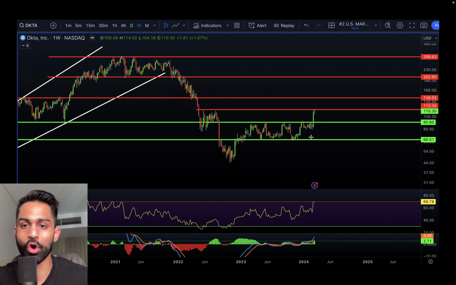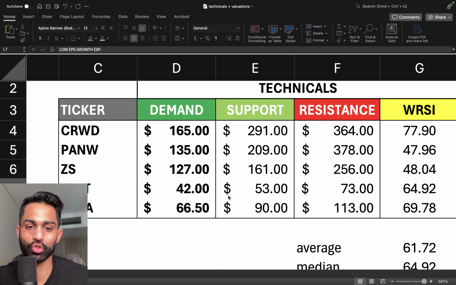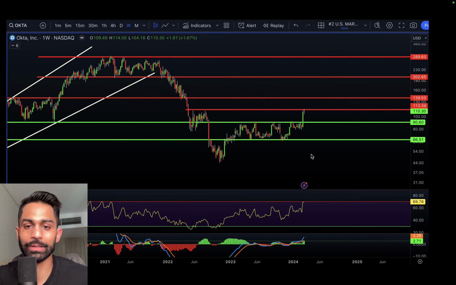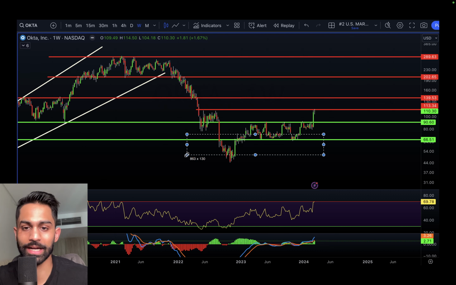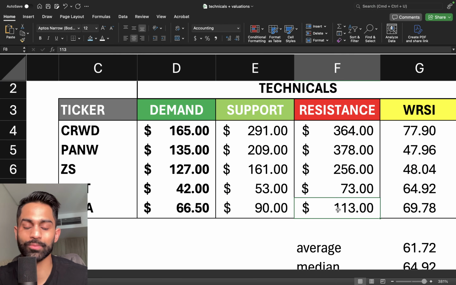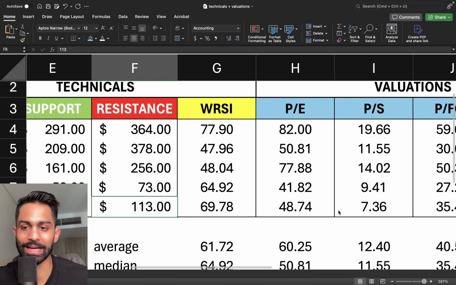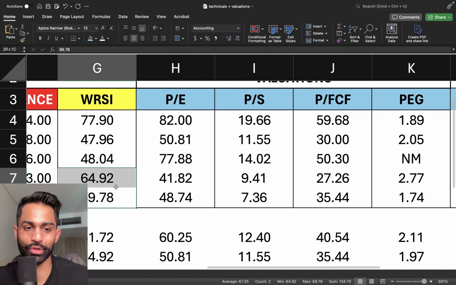And finally, we come over to OKTA. And OKTA is also quite an interesting stock because lots of consolidation sideways here, sold off, broke down in 2022, consolidated sideways here, and then finally broke out after the earnings. RSI approaching almost 70, so a little bit of an overbought situation here. 66.50, lots of demand here, so you can see lots of times we kind of bounce off of that level. Support level in the $90 range and a resistance up to 113. That's exactly where the price is right now. And RSI at almost 70, so also overbought.